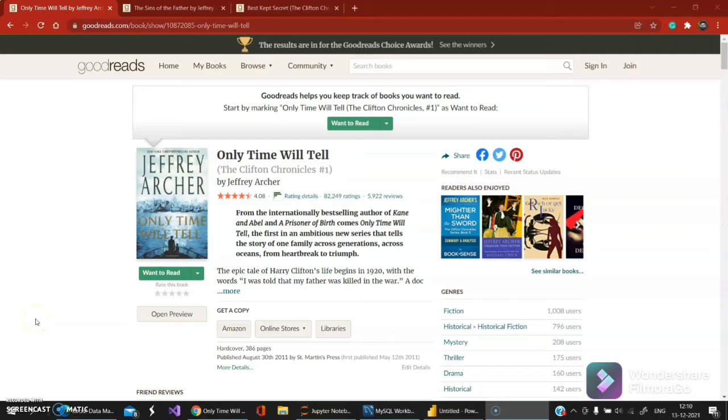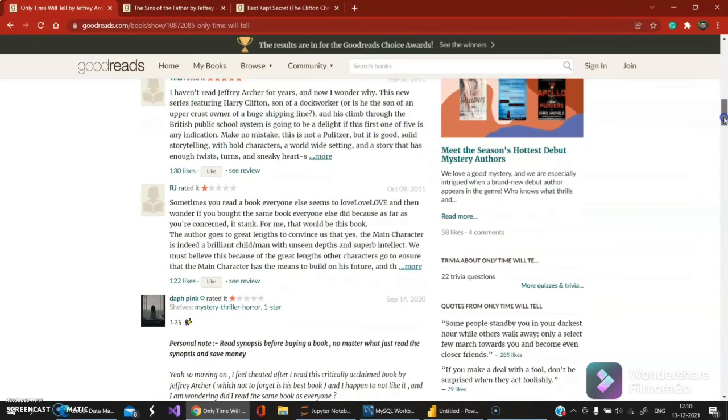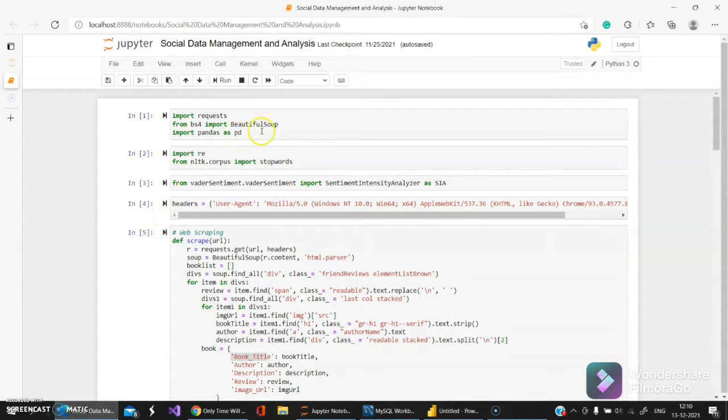After deciding the topic, the first step is to fetch the data from the website. So this is the Goodreads web page from where we're going to fetch the data. You can see here, this is the title and author name. I can find an image, a small description about the book, and the reviews on which we are going to do a sentimental analysis. So the web scraping is the first part.